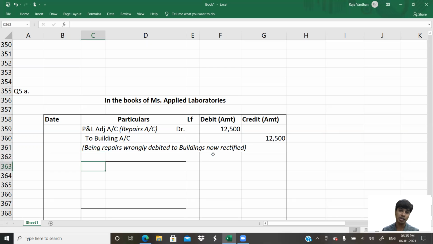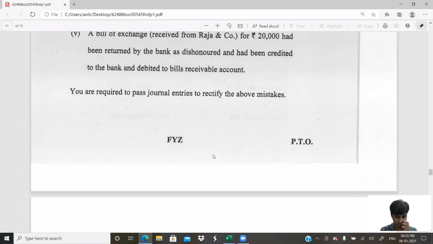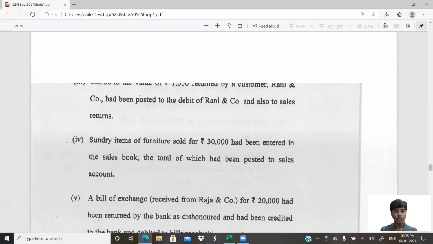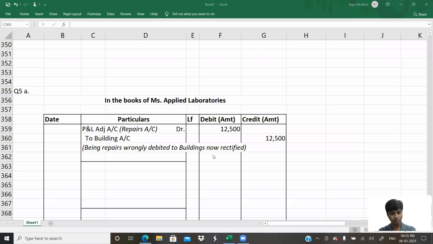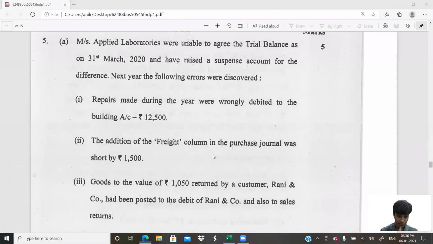Narration is to be written in the examination unless they specifically tell you there is no need of narration. In this question, they have not told that, so you would have to write narration. Would you get special extra marks for narration? No. But can you lose marks? Yes, you can lose marks because you didn't write narration. They've not given the date, so I'm just leaving it. If they had given the date of identification of the error, I would have written that date.